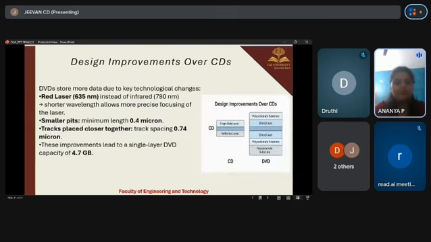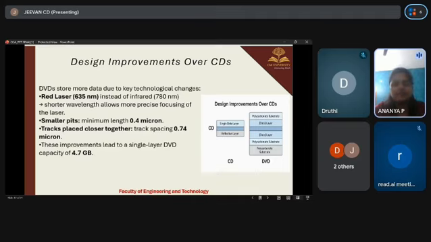So, design and improvements over CDs. DVD can store more data because of its improved design over CDs. DVD uses a red laser of wavelength 635 nanometers instead of the infrared laser used in CDs. The shorter wavelength allows more precise and sharper focusing of the laser.